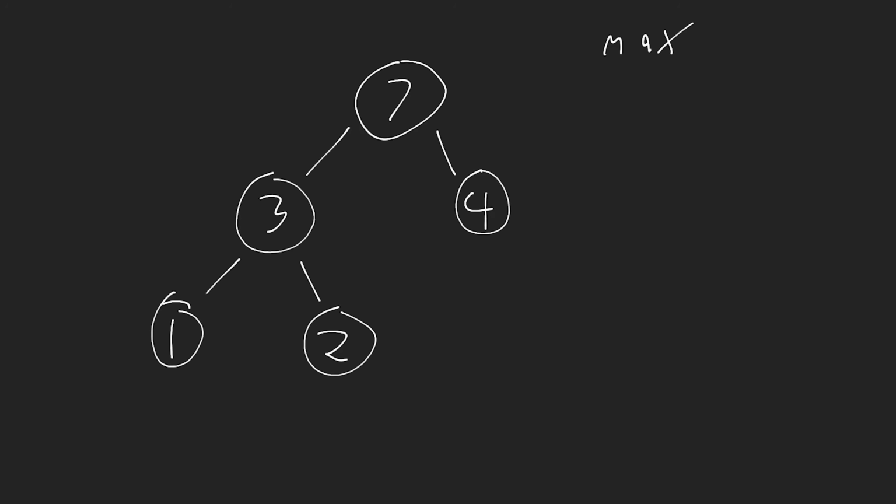Now, the property of a max heap is that every child node of one of the nodes that we have here needs to be less than that node. Whereas with a min heap, it's the opposite. So with a min heap, all of the children need to be greater than that node. Now, what that means is whenever we look at any single node here, we can treat this node just like a smaller version of the heap itself.